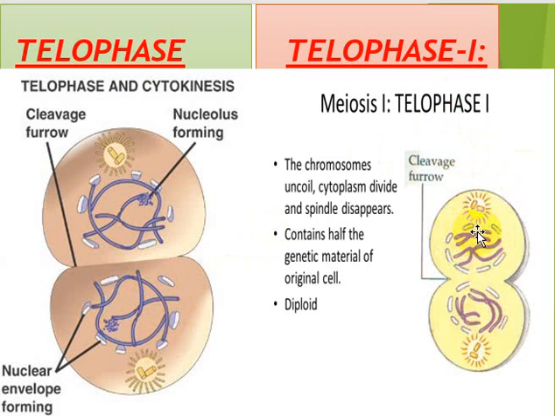Well, on the other hand, in telophase 1, you can see, my dear students, that a full-fledged chromosome with two sister chromatids basically plays the role of a chromosome. Here it is consisting of sister chromatids as well. Here, this will be one chromosome, and this will be another chromosome, and this will be another chromosome, and they are haploid in nature, that is half the number from their original parent cell. So this was a major difference between telophase and telophase 1.